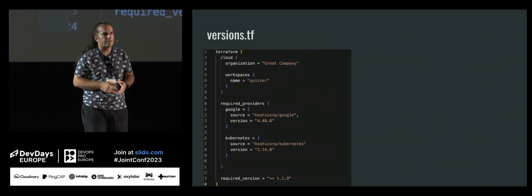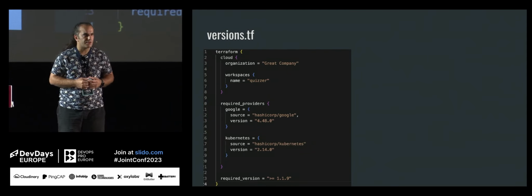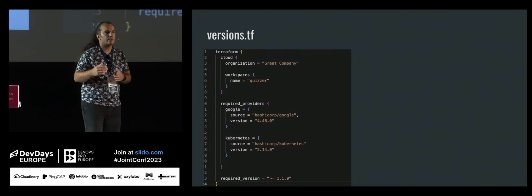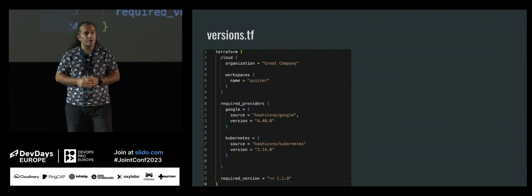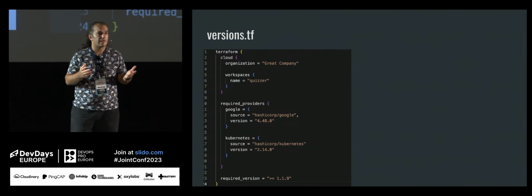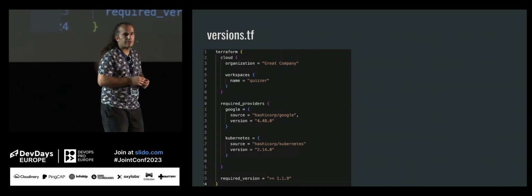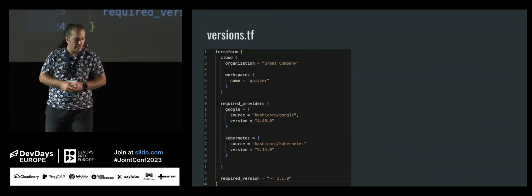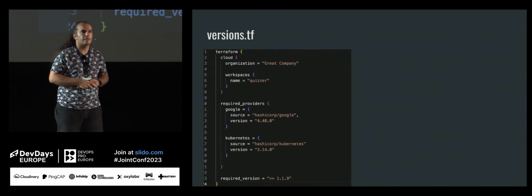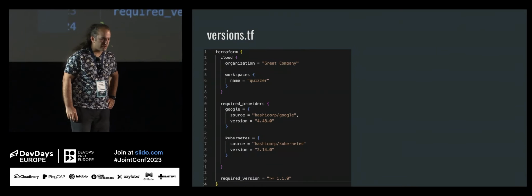When you do that, they will be downloaded from the Terraform registry when you do Terraform init and the other commands. We also say required version. For example, if you are using Node.js, there is an engine version there, or if you are using Java, there is a source target version, something like this. So this is the version of Terraform itself, and it is a semantic version.